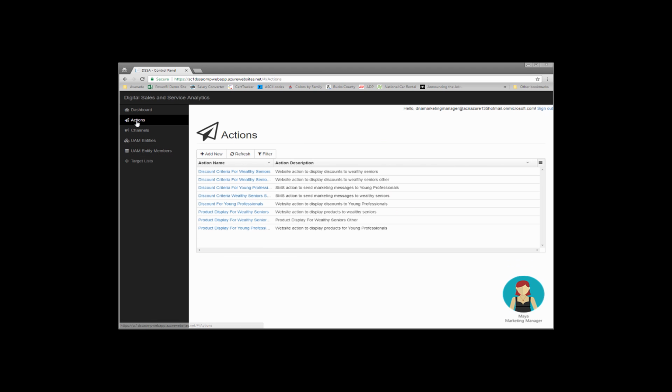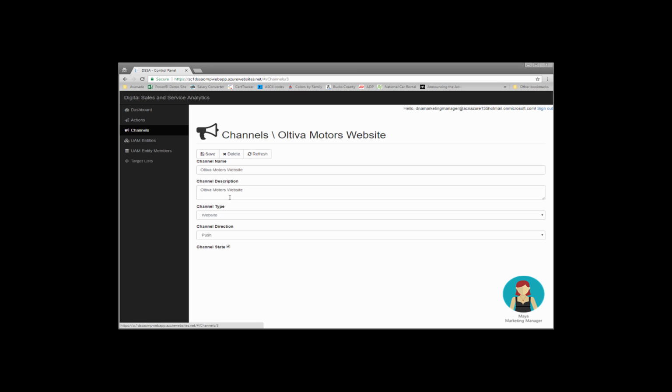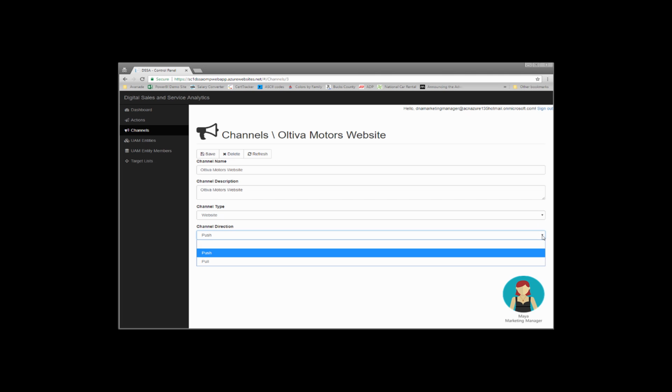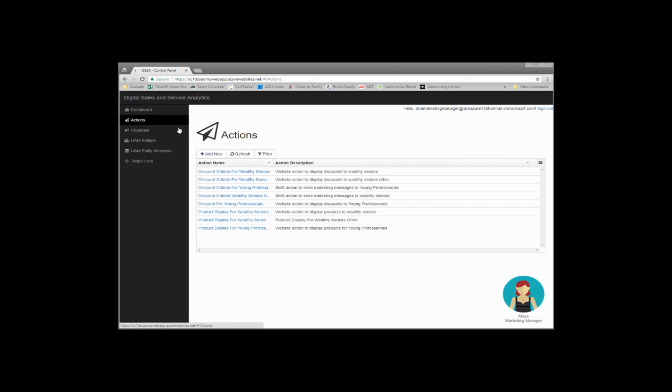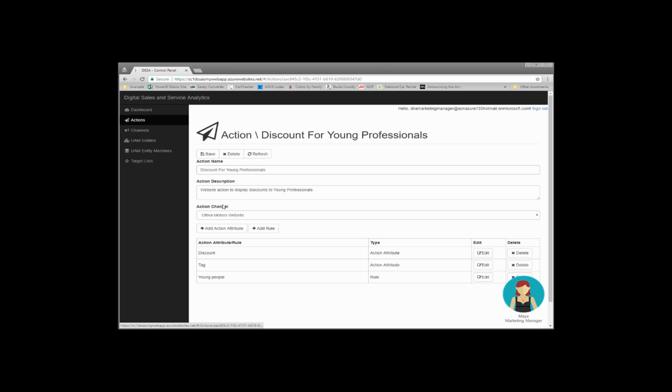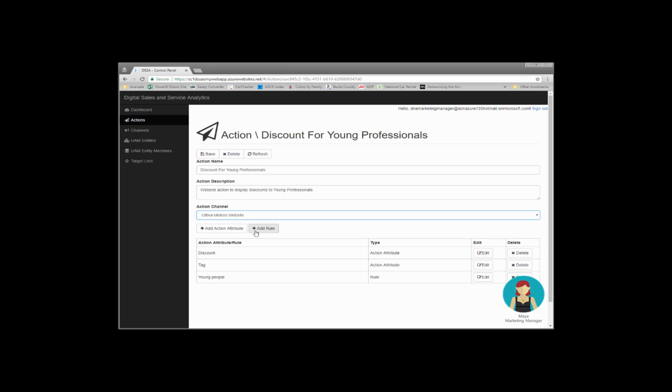So this is that first target list. And you'll see as we drill into different areas that we can define other target lists as well. So here we're looking at actions. This is what we want to happen after we've defined a target list. And actions are a combination of channels and an activity. Channels represent the consumption or outbound use of a Next Best Action API. So the Altiva Motors website, the bot framework, an SMS platform, the CRM system, for example. Together they are joined with the action settings that we're going to see here, and we'll look at this discount for young professionals.